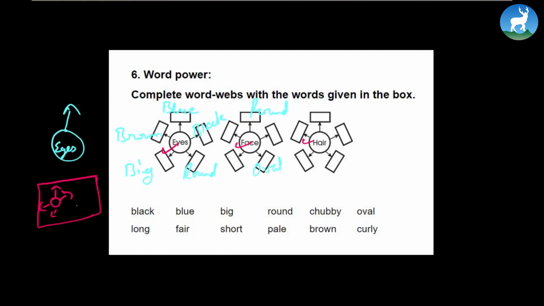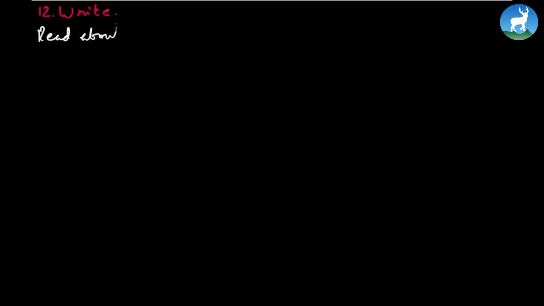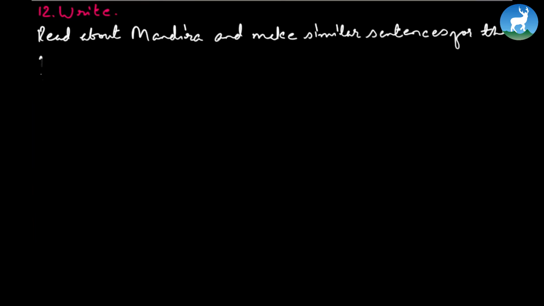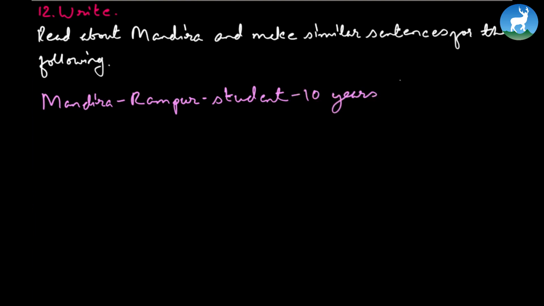Okay, so before we conclude this chapter describing people, let's come to number 12. Read about Mandira and make similar sentences for the following. Now here are options given here: Mandira, Rampur, student, 10 years, class 5, father, and finally a teacher.